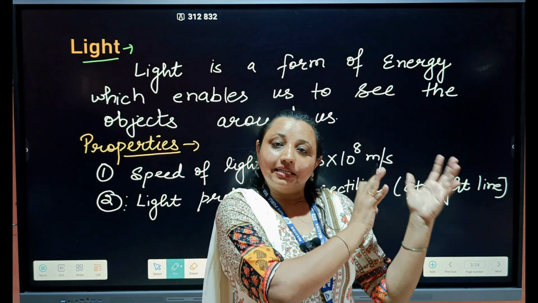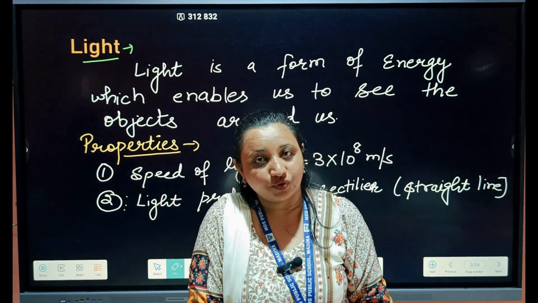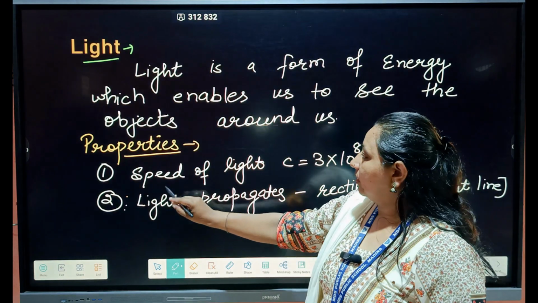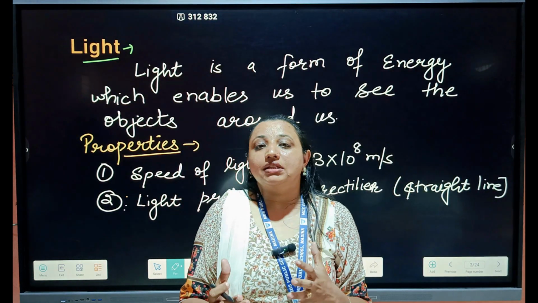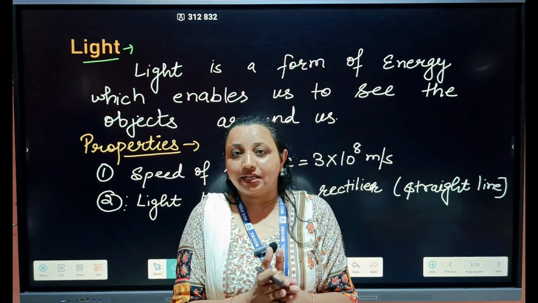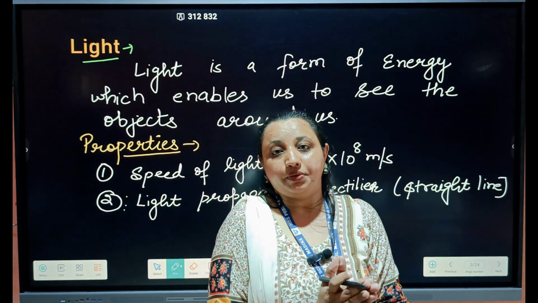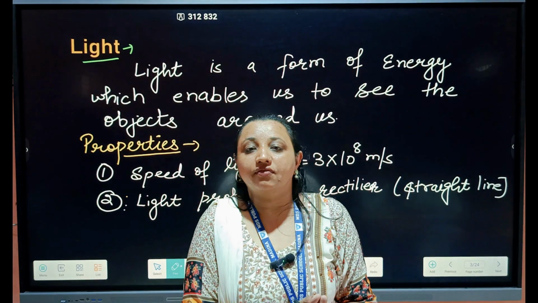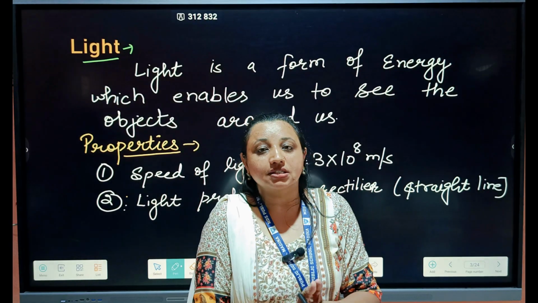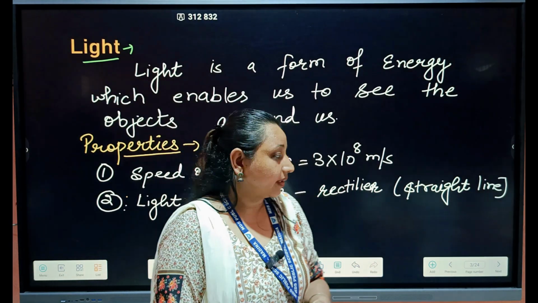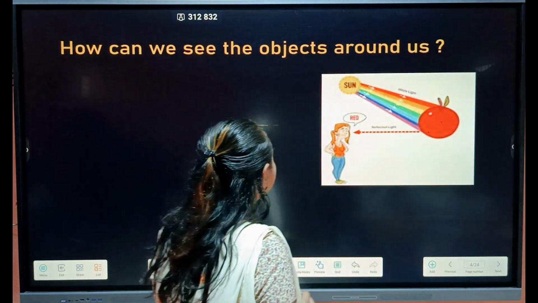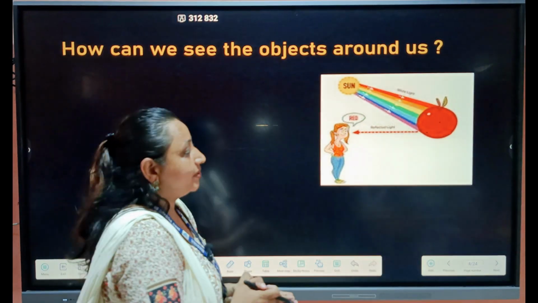We can't see the light on the other side of that obstacle. Next, speed of light. Light travels with the speed 3 into 10 raised to the power 8 meter per second. All the electromagnetic waves have the same speed of light, which is 3 into 10 raised to the power 8 meter per second.